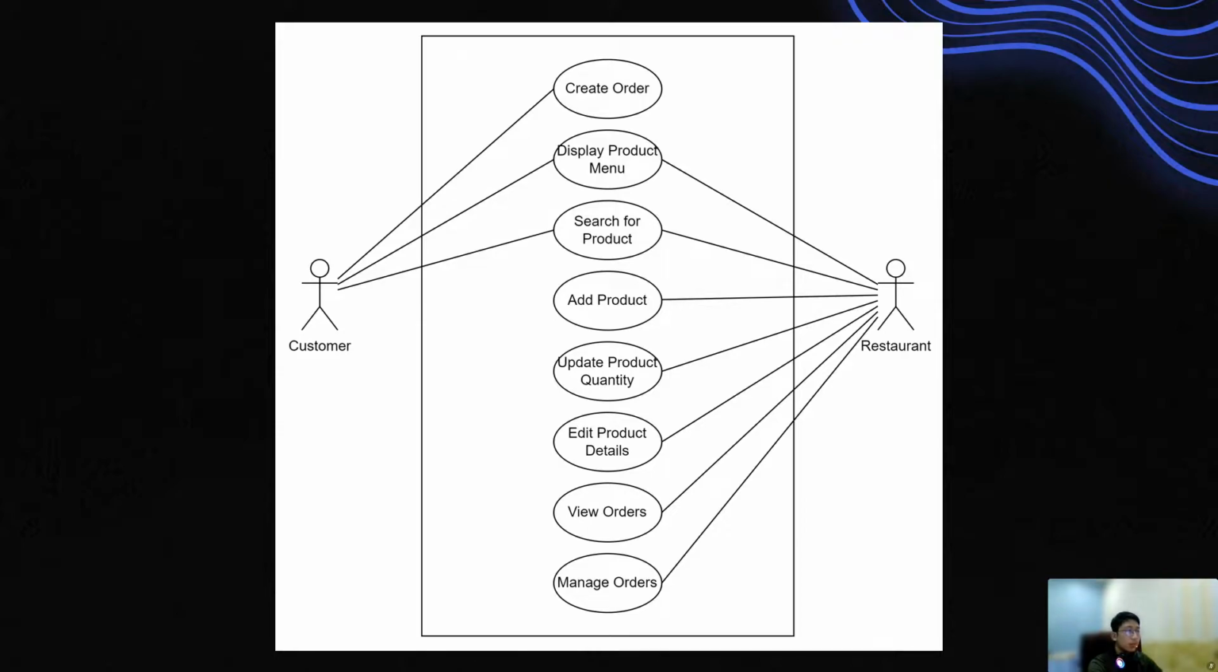For the restaurant, their function is more broad. They can view the product menu, they can search like the customer can, they can add a new product in the system, they can update the product quantity, or they can edit the product details, like all of the details: the name, the price, and the quantity. They can view orders, so this will also use the queue data structure, and they can also manage orders, which also will use the implementation of the queue data structure.